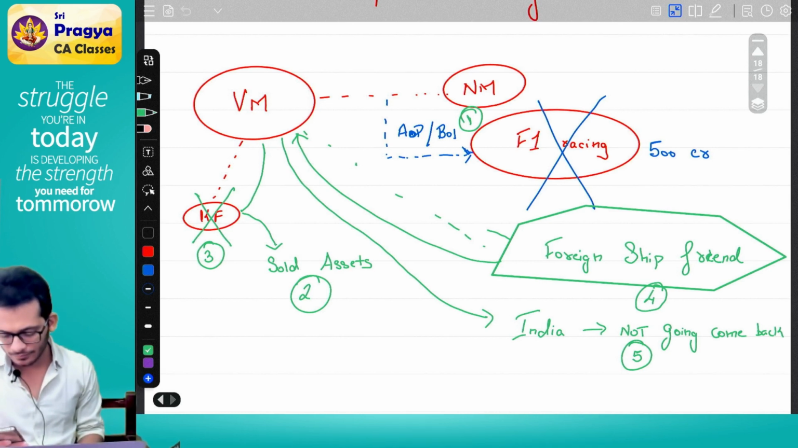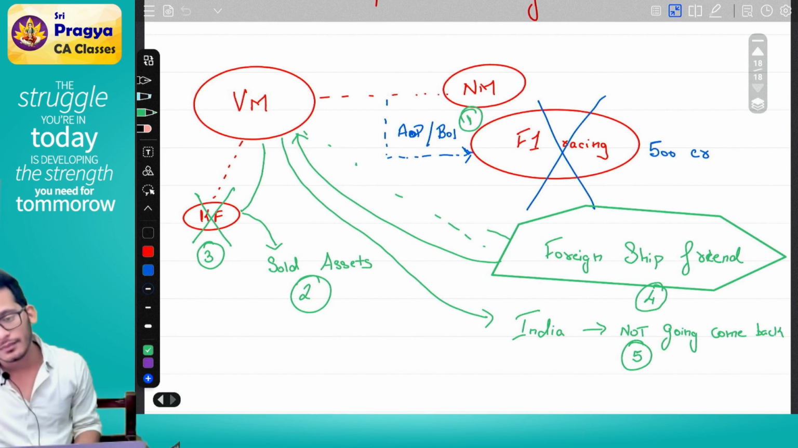Certain cases, all these are subjective. Like, how will the assessing officer know some person is going to leave with an intention to not come back? All those things they'll know only subsequently, right?